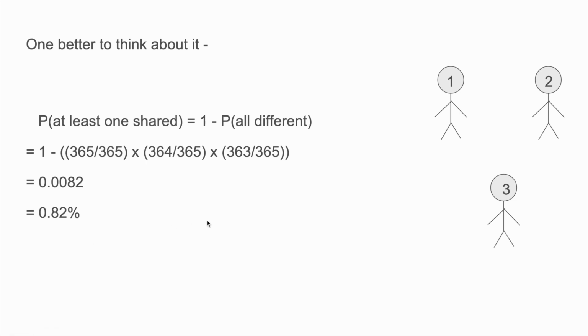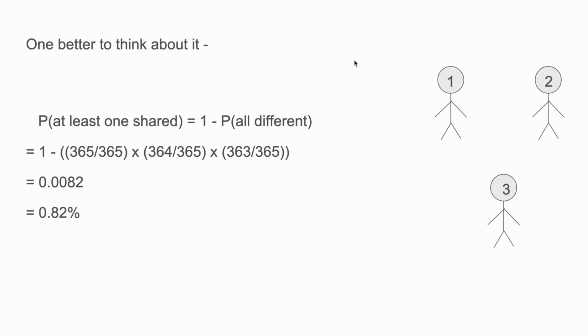Another way to think about it, which is much easier in my opinion, is that the probability that at least one birthday is shared is 1 minus the probability that all the birthdays are different, right? Because all probabilities have to add to 1, and the possibilities are either that they're all different or that they're not all different, in which case one is shared, right? So it's just logic. It's logical to think about it that way.